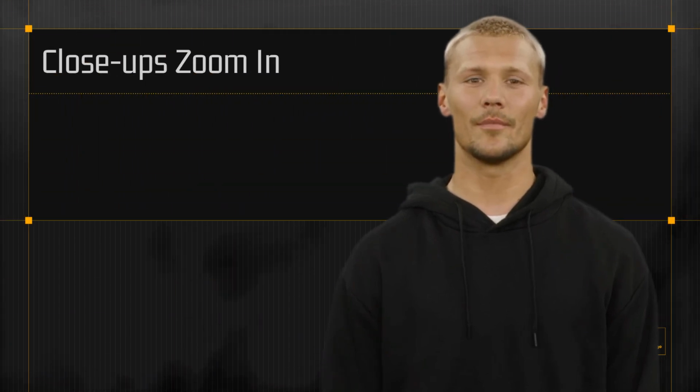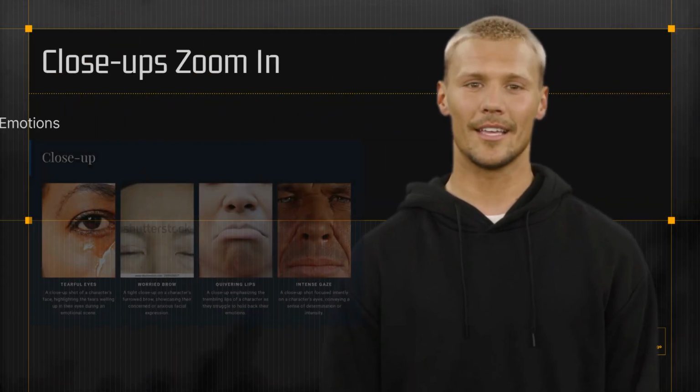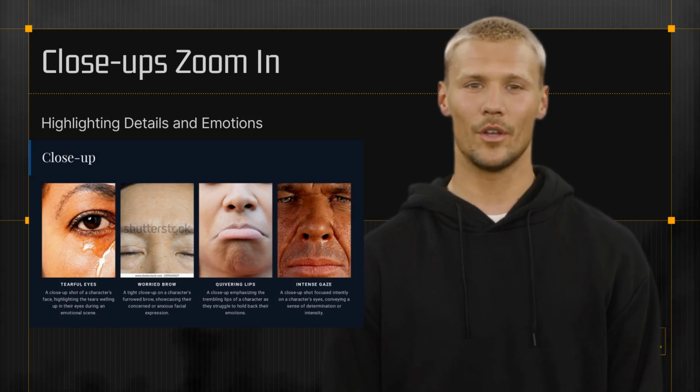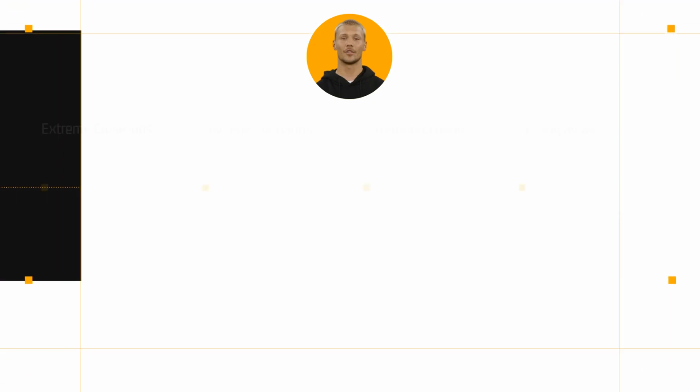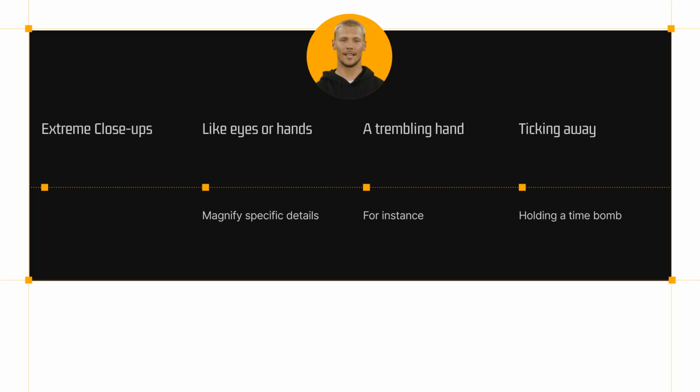Close-ups zoom in on the subject's face or upper body, highlighting details and emotions. Picture a tearful eye during an emotional moment. Extreme close-ups magnify specific details, like eyes or hands. For instance, a trembling hand holding a ticking time bomb.